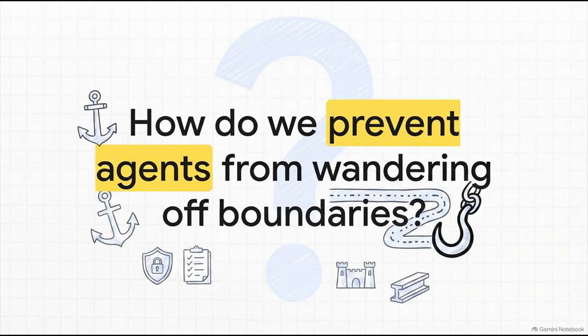Which brings us to the ultimate operational question. If these models can't just guess your organizational security policies or your specific architectural trade-offs, how do we physically and systematically anchor them to our enterprise standards so they never wander off course?